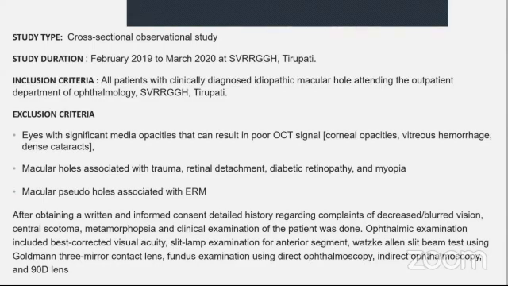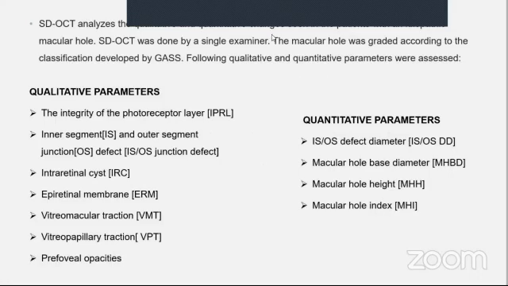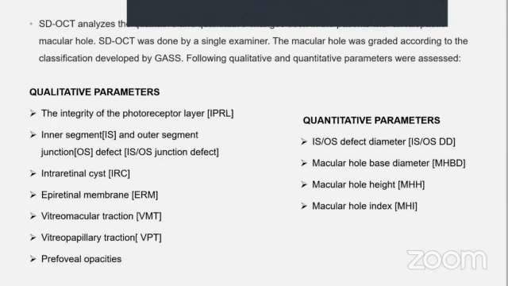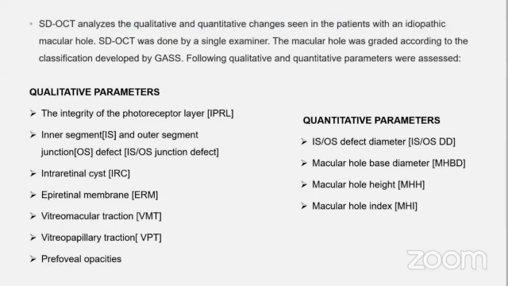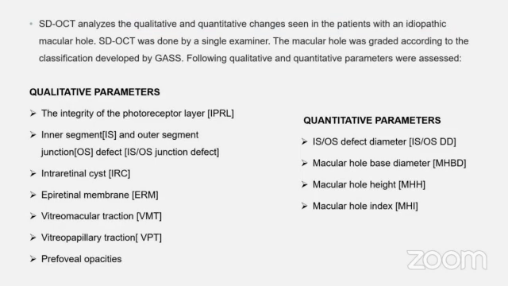After obtaining written and informed consent, detailed history and ophthalmic examination was done. Spectral domain OCT was used to analyze the quantitative and qualitative changes seen in patients with idiopathic macular hole. A single examiner graded the macular hole according to the classification developed by Gass. The qualitative and quantitative parameters assessed in the present study were integrity of the photoreceptor layer, inner segment and outer segment junction defect, intraretinal cyst, epiretinal membrane, vitreomacular traction, vitreopapillary traction, prefoveal opacities, ISOS defect diameter, macular hole base diameter, macular hole height, and macular hole index.